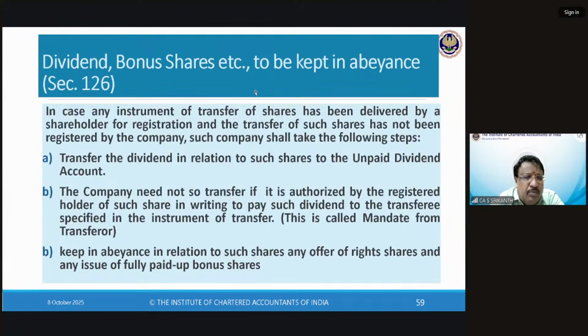Whatever it is, once the shares go into this dividend account, those shares are also locked. Any offer of right shares and any issue of fully paid up bonus shares will be kept in abeyance.